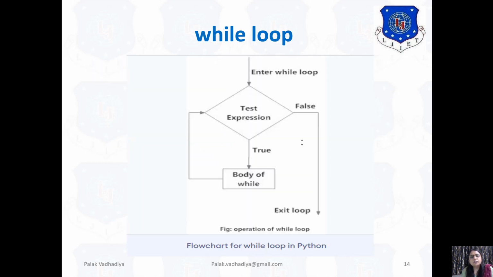Now let's see the flowchart for the while loop. As we discussed, first the test expression is evaluated, and if it is true, then the body of while is executed. Again, the test expression is evaluated, and if it is true, the body is executed again. This process continues until the test expression evaluates to false, and then it exits from the loop.